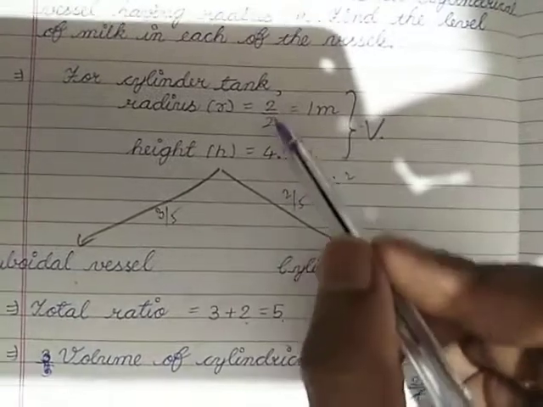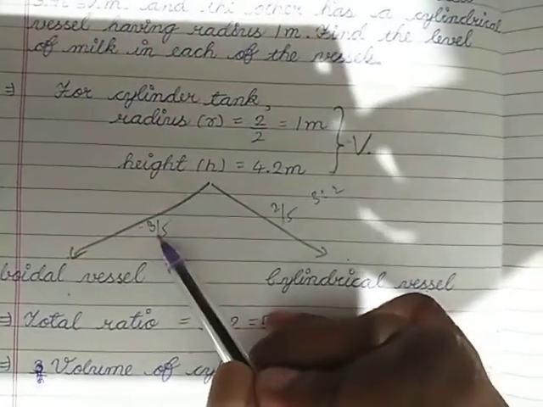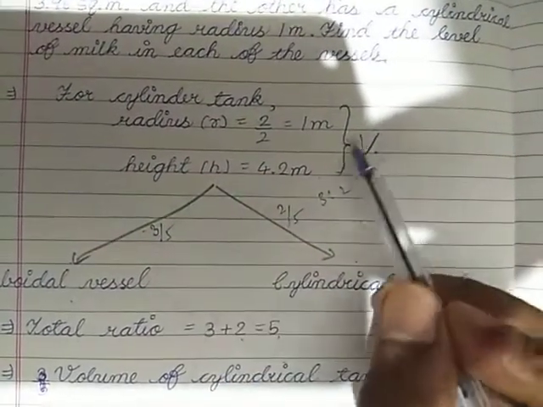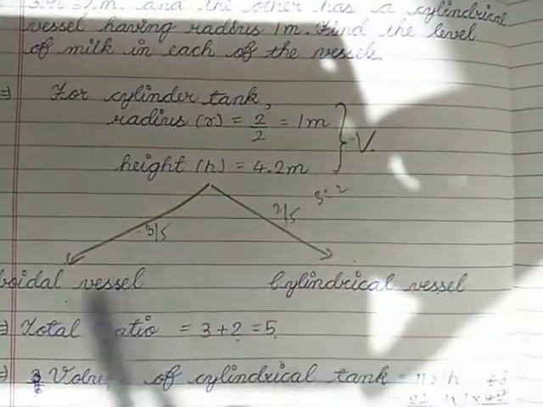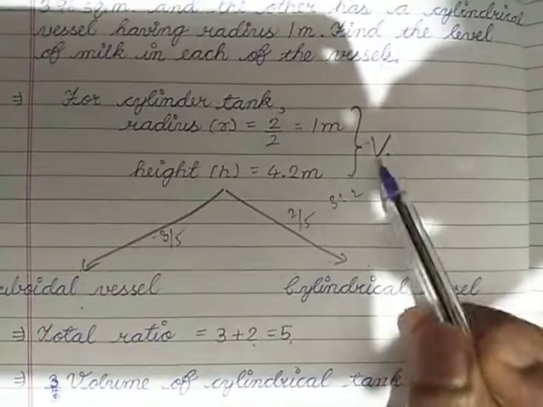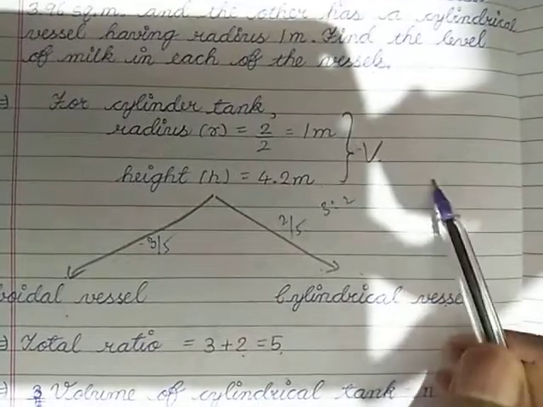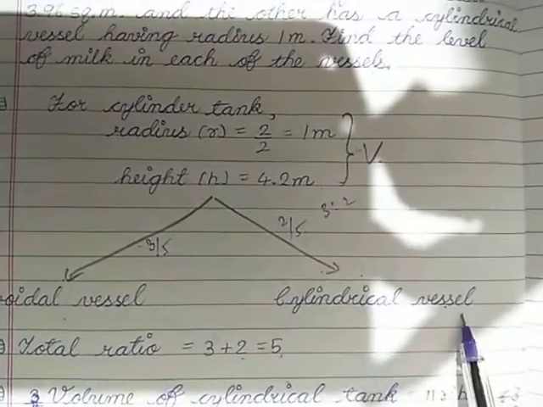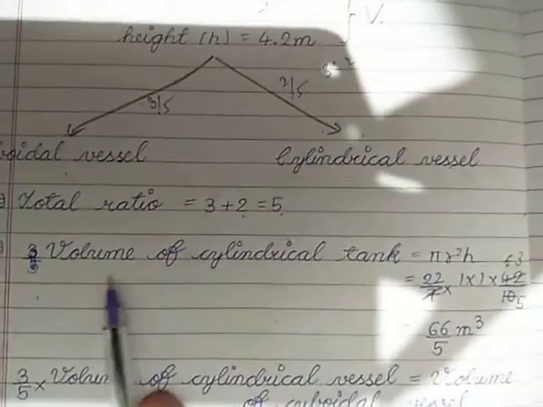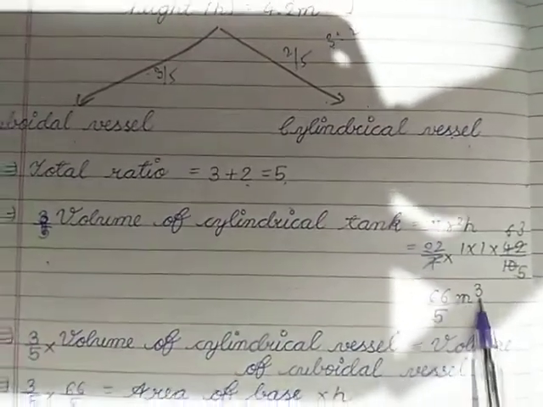So whatever volume we find, 3/5 of the volume of the cylindrical tank will be equal to the volume of the cuboidal vessel, and 2/5 of the volume of the cylindrical tank will be equal to the cylindrical vessel. Now the volume of the cylindrical tank we have to find first. It is 66/5 meter cube.